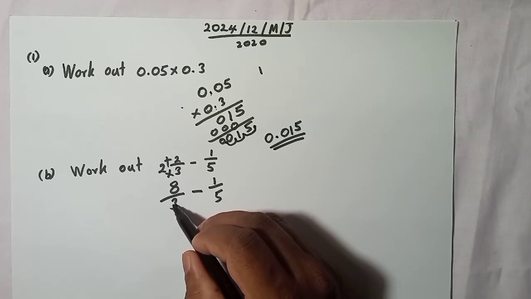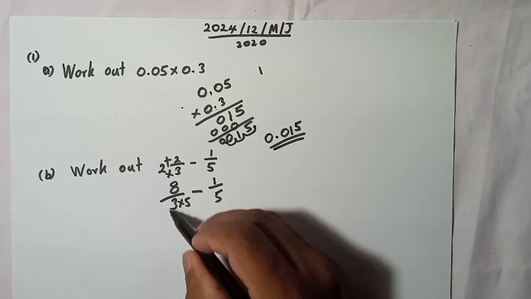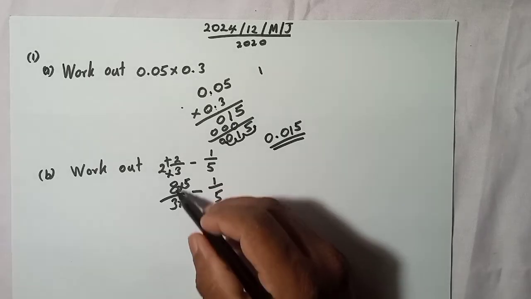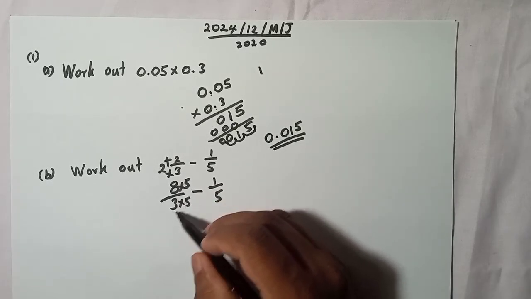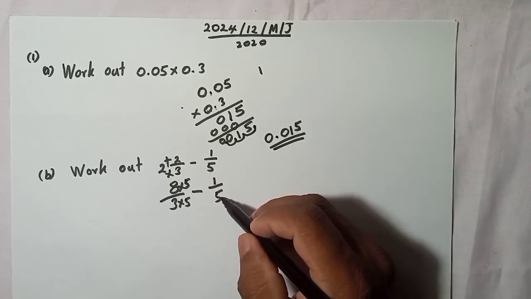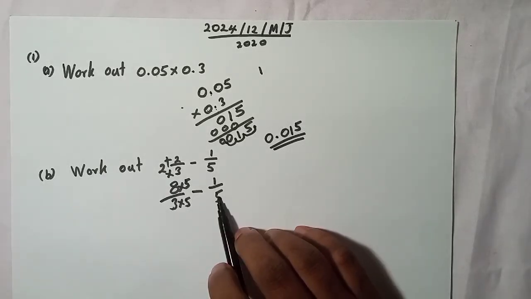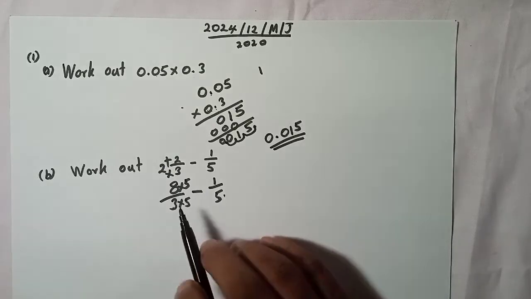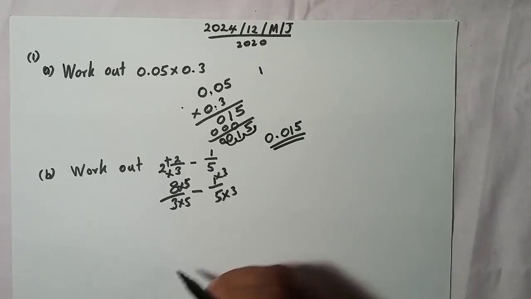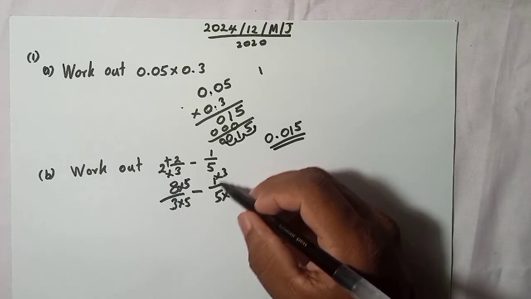What we should do is multiply this denominator by this one, by 5. You can't multiply only the denominator, you must multiply the numerator also. In a fraction, if you multiply the denominator by a number, you must multiply the numerator also by the same number. Here I will multiply by 3. This denominator we multiply by the other denominator, and for the other fraction we multiply the numerator also by 3.